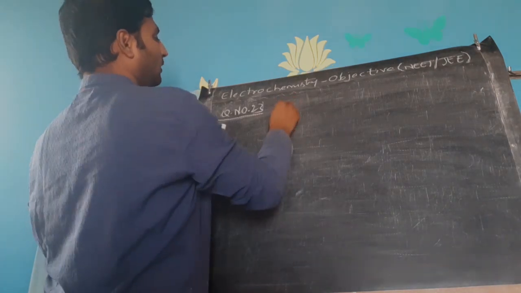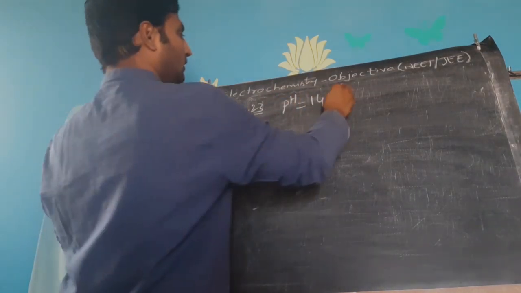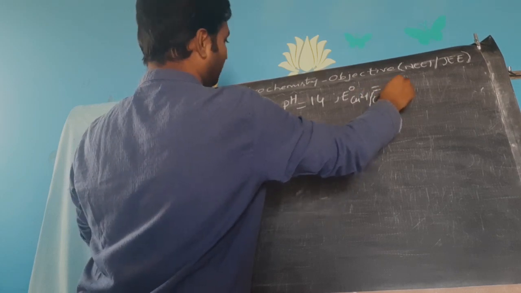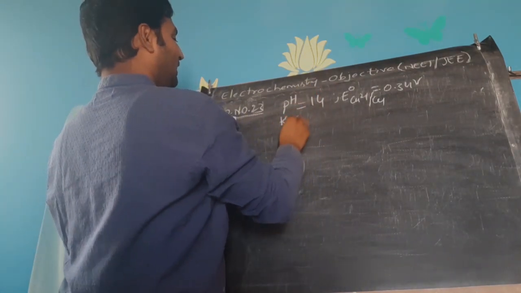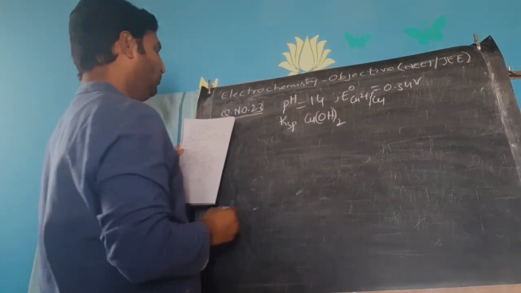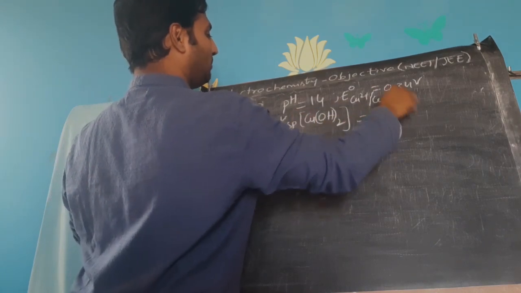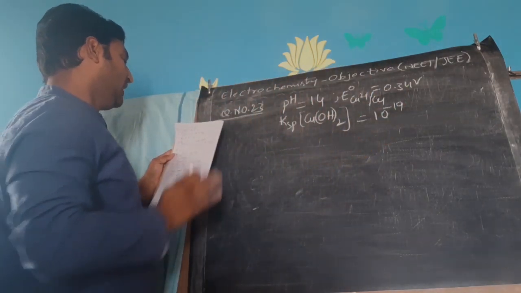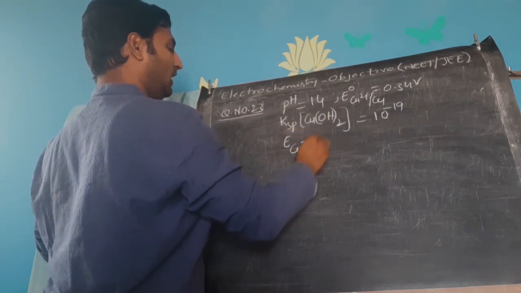See, the pH of the solution he told is 14. Fine. The E naught value for reduction of copper ion, he has given 0.34, a familiar value. And he has given the solubility product of cupric hydroxide, Cu(OH)2, as 10 power minus 19. With these three pieces of information, he is asking you to calculate the electrode potential of the electrode.